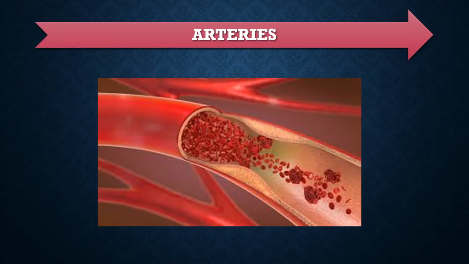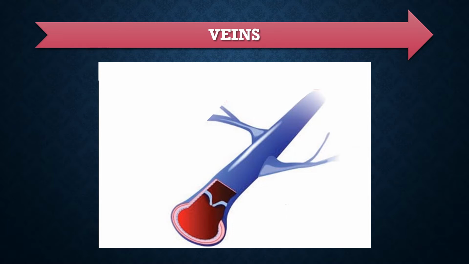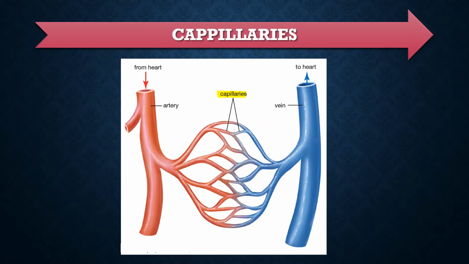Arteries carry oxygenated blood from the heart to different parts of the body, except the pulmonary artery. Veins carry deoxygenated blood from different parts of the body to the heart for purification, except the pulmonary veins. The connection between arteries and veins is called capillaries.